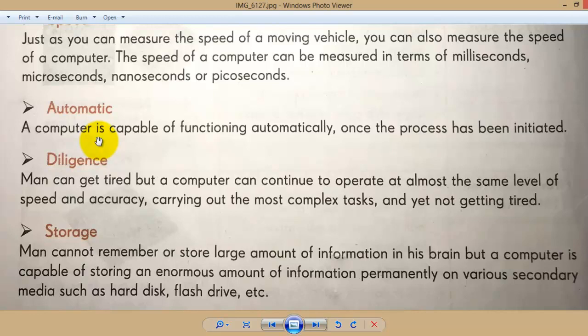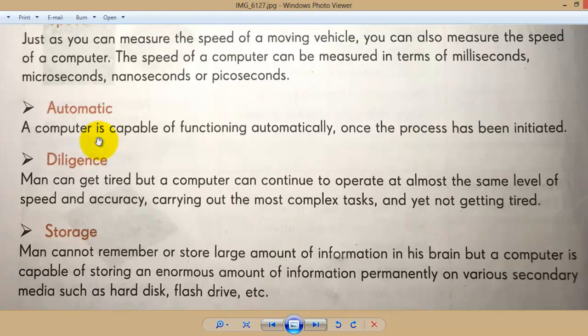Diligence: man can get tired, but a computer can continue its operation at almost the same level of speed and accuracy, carrying out most complex tasks and yet not getting tired. Let's say, can you run from morning to evening without any snacks or water?